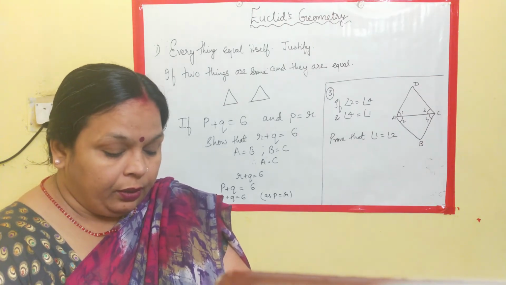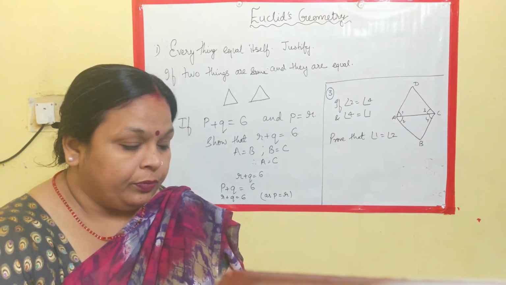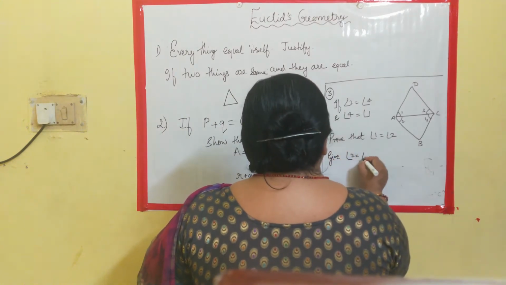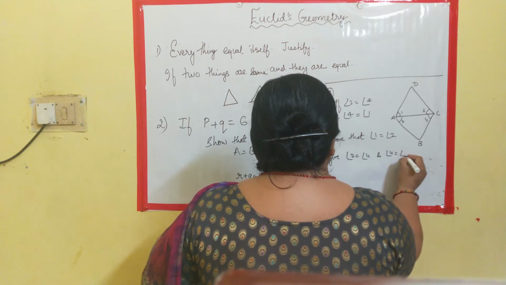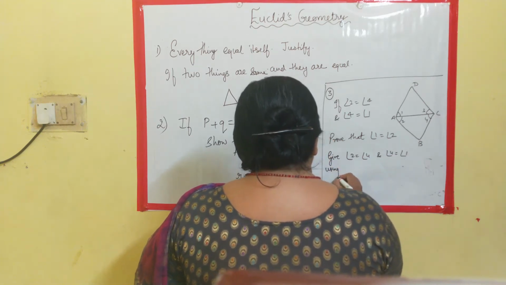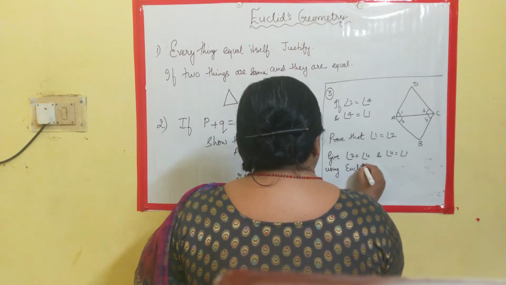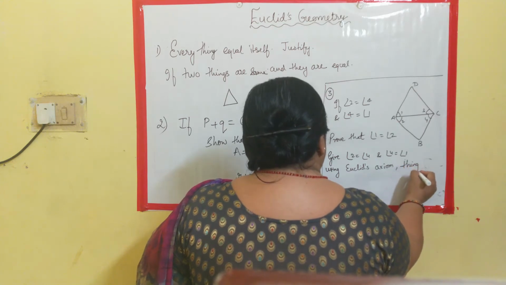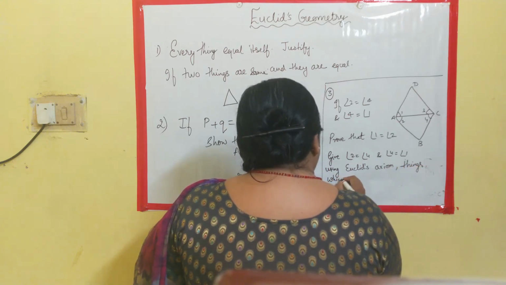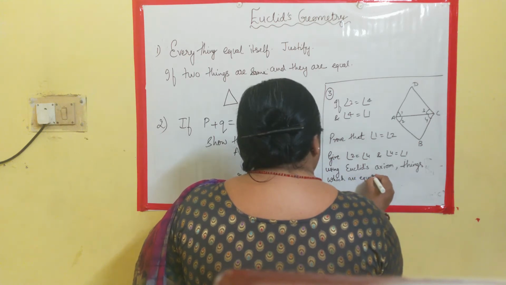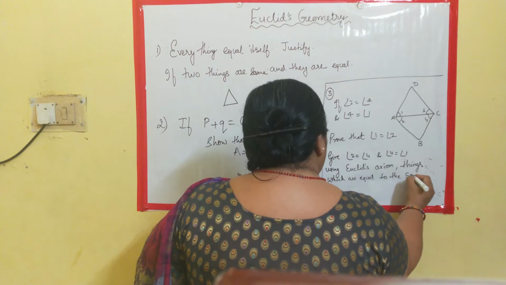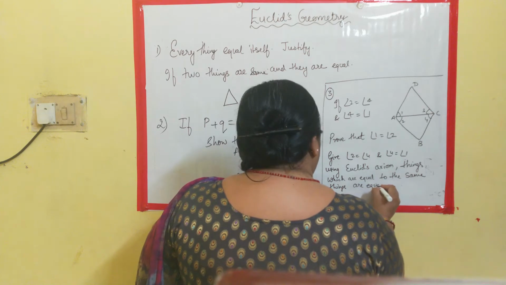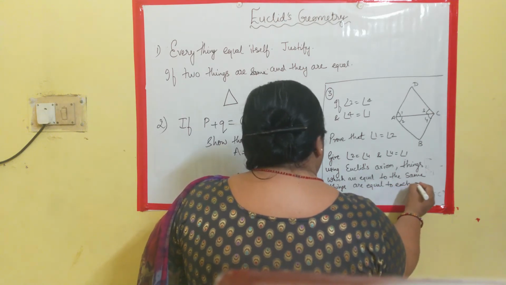Now to write it practically, what we need is, given angle 2 is equal to angle 4 and angle 4 is equal to angle 1, using Euclid's axiom. What is that? It is things which are equal to the same things are equal to each other.